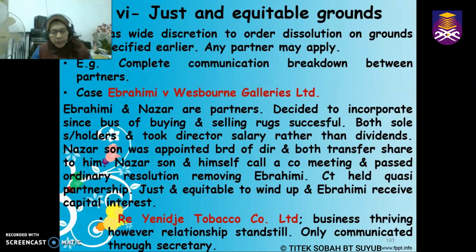So our last topic today is when the court find that it's just and equitable based on just and equitable grounds that the partnership could be dissolved. So these are the situations where the court is being given wide discretion to order the dissolution. Maybe all the said grounds just now is not applicable here. However, by looking at the facts of the case, the court feel this is something which is just and equitable. Satu yang wajar dan adil untuk dibenarkan. Okay, example, if there is complete communication breakdown between the partners.